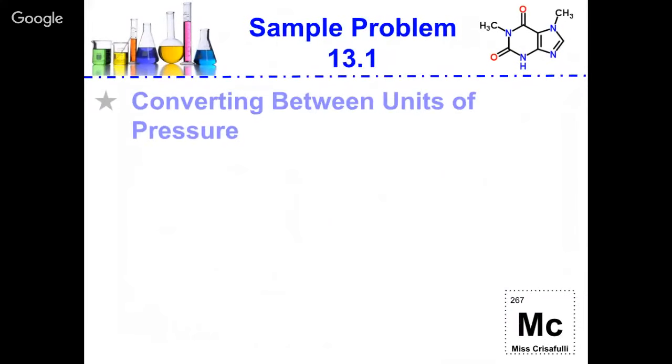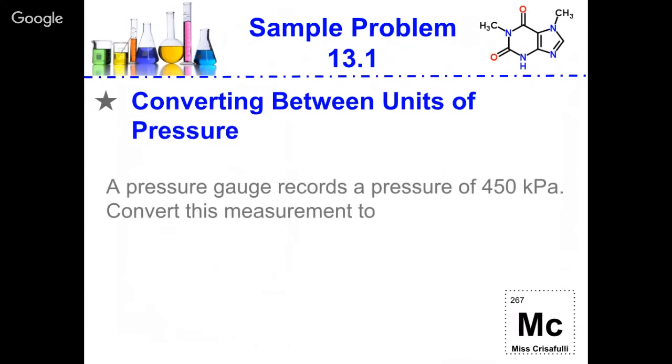So let's look at an example problem. Let's convert between pressure units. A pressure gauge records a pressure of 450 kilopascals.